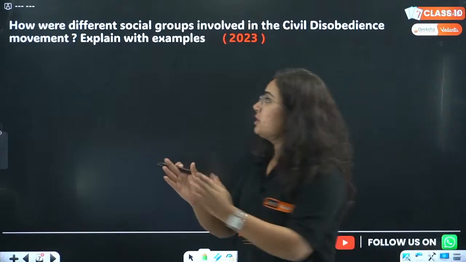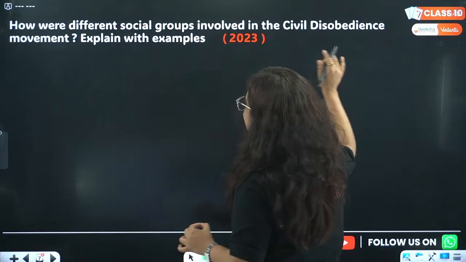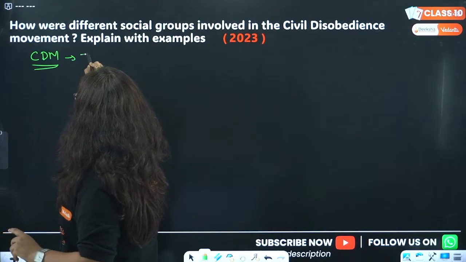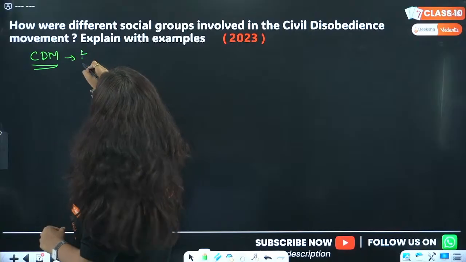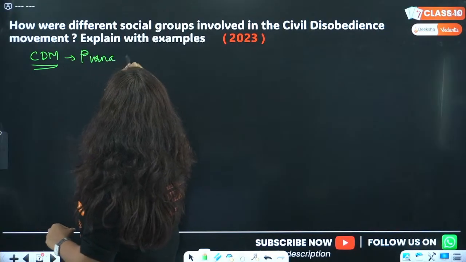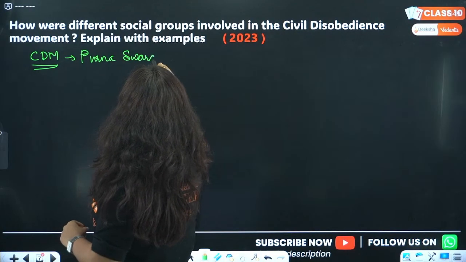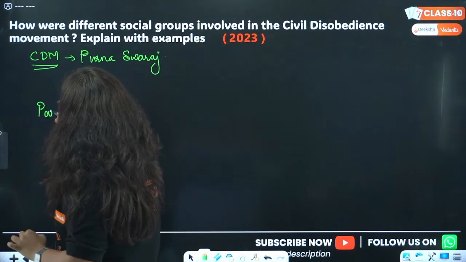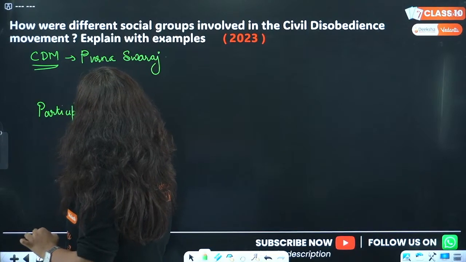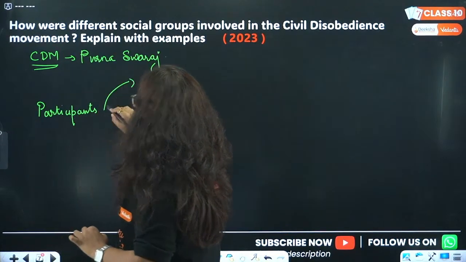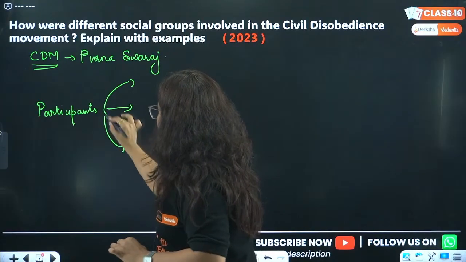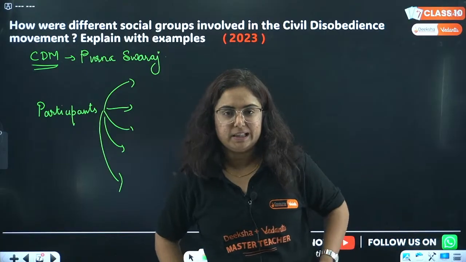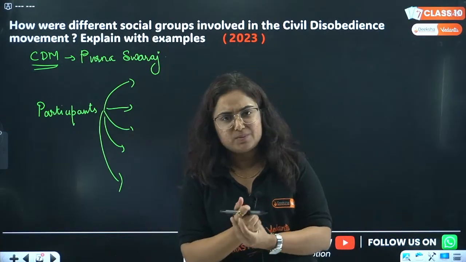Fine. So the question is, how were different social groups involved in the civil disobedience movement? Beta, the civil disobedience movement started with the demand of Purna Swaraj, and different participants were there. So we are talking about the social groups which participated in the movement. I'm talking about 5 participants over here, and then we will also talk about the people who did not participate in this movement.